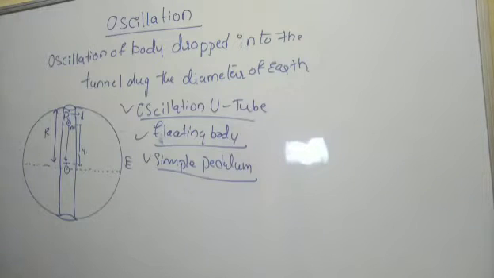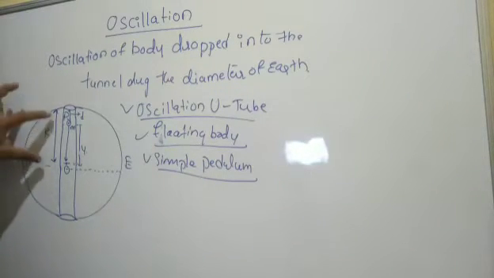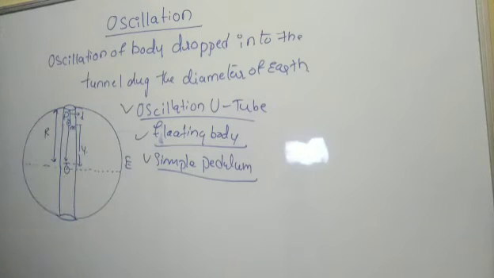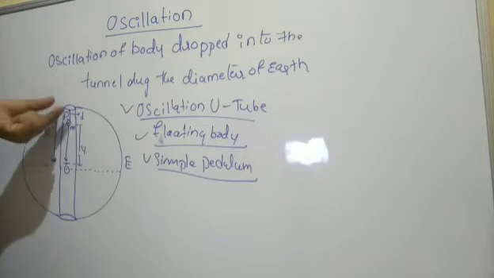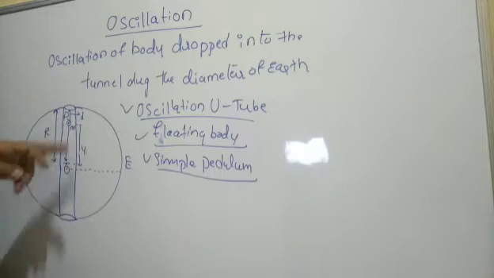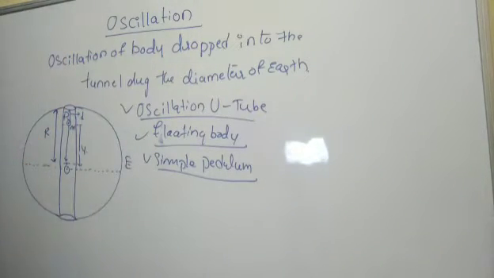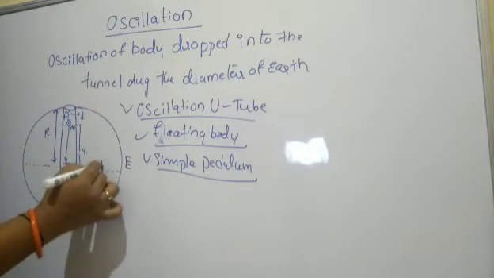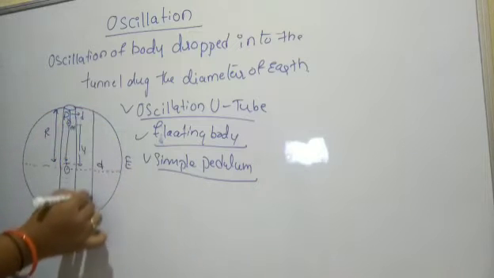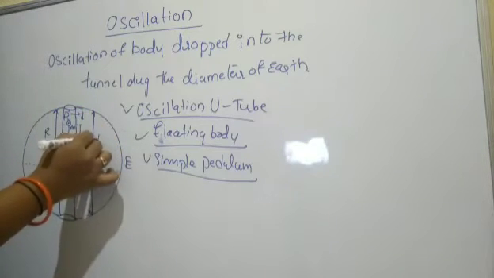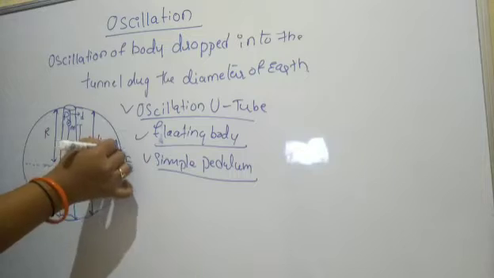the earth. Here we have considered the earth whose radius is R, and at the exact center we have dug a tunnel along the diameter of the earth. This is the vertical diameter, along the diameter of the earth.